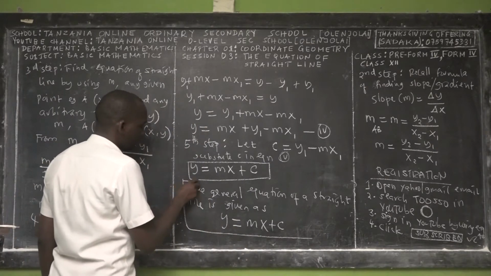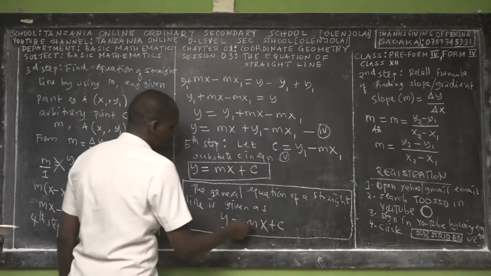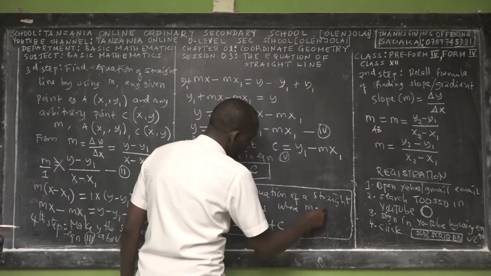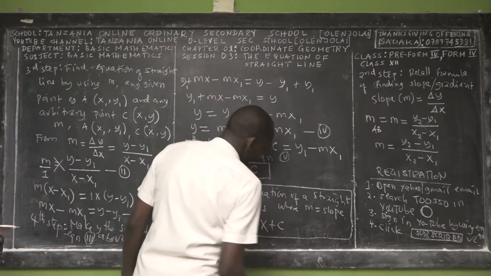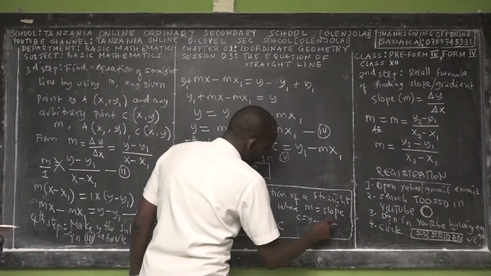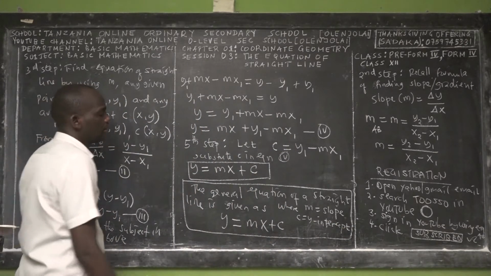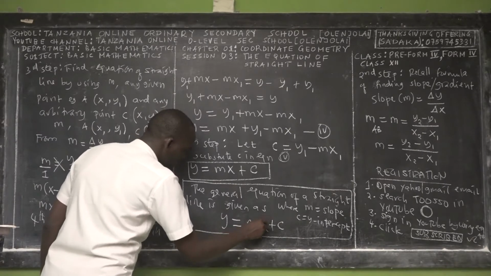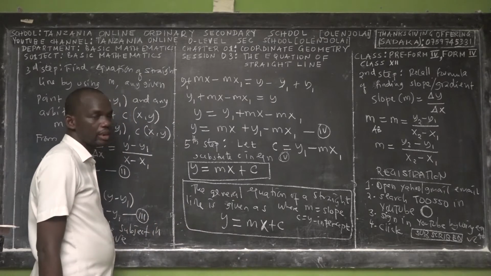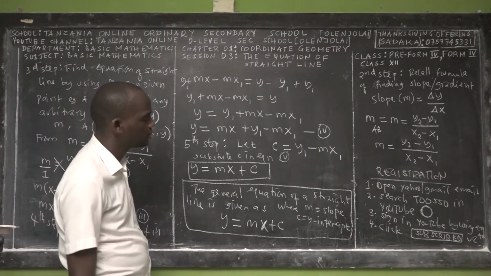Y is the dependent variable, x is the independent variable, where m is equal to the slope or gradient of the straight line, and c is equal to the y-intercept. X is called the independent variable. Y is the dependent variable. C is the y-intercept. M is the gradient or slope.